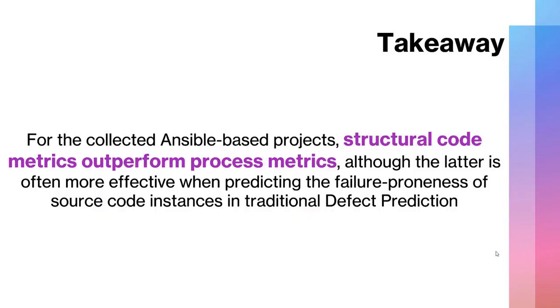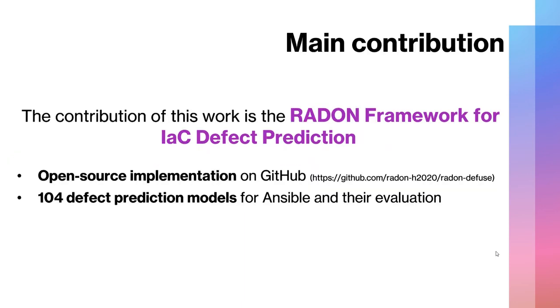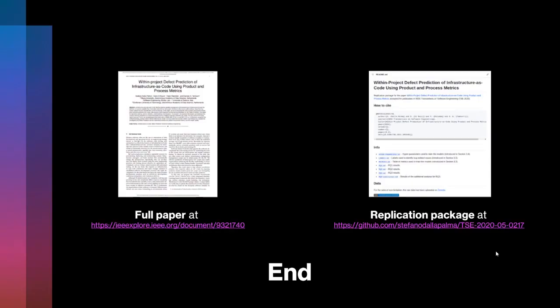As a takeaway of this work, we can say that, at least for the Ansible-based projects, structural code metrics outperform process metrics, although the latter are often more effective when predicting the failure proneness of source code instances in traditional defect prediction. The main contribution of this work is the Radon framework for infrastructure as code defect prediction. It consists of an open source implementation that is available on GitHub, and defect prediction models for Ansible and their evaluation. The full paper is available online, as well as the replication package on GitHub.